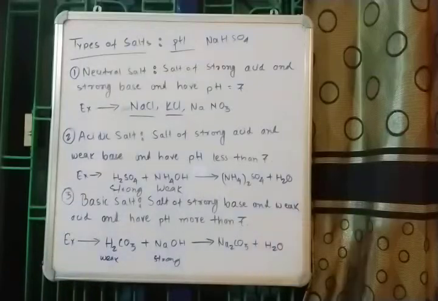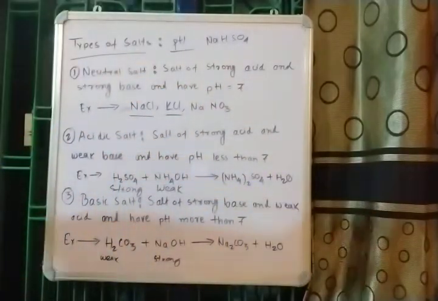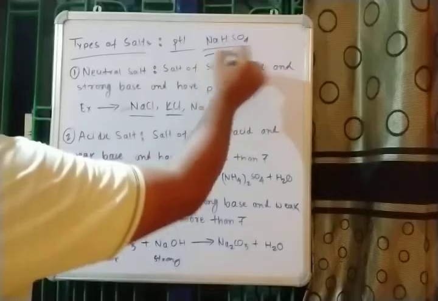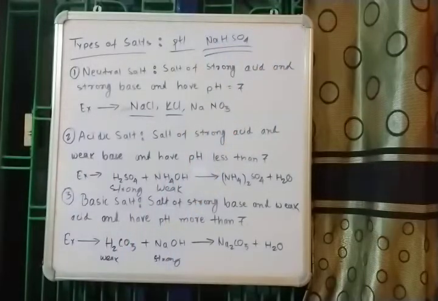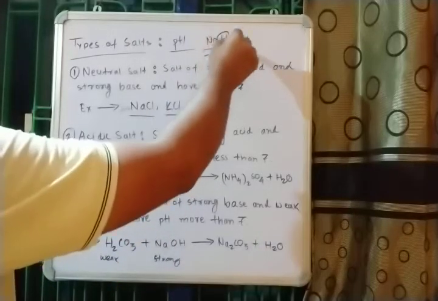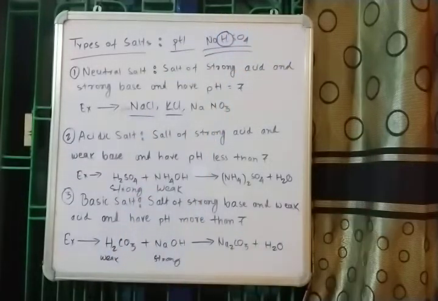NaHSO4 is an example of acidic salt. And why is this salt an acidic salt? The answer lies in the chemical composition itself, or the chemical formula itself. If you notice, you will see one replaceable hydrogen ion in the compound.